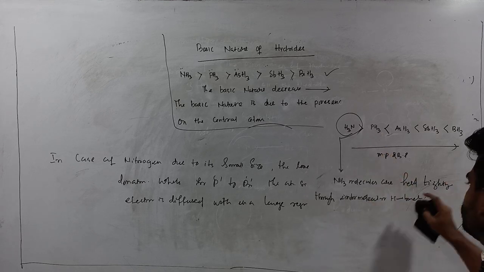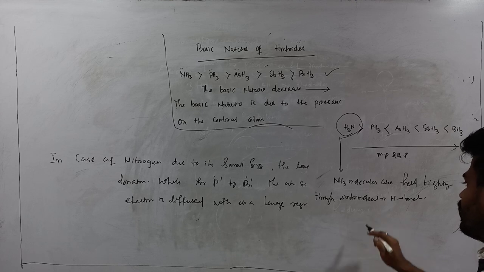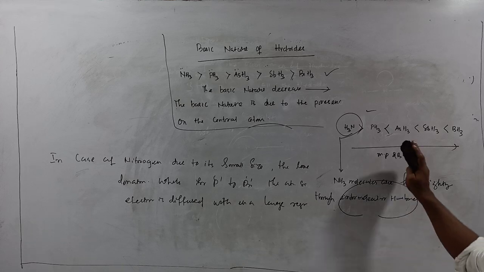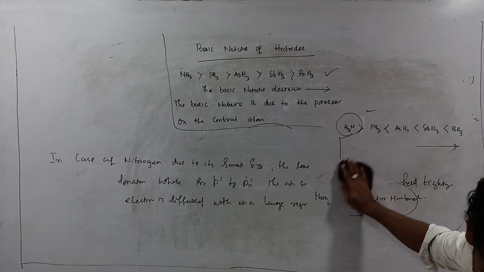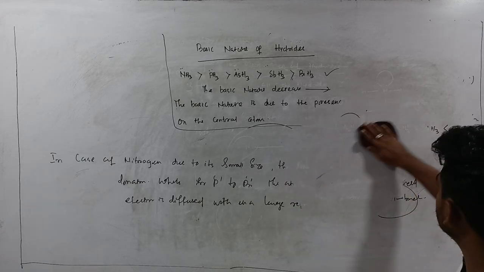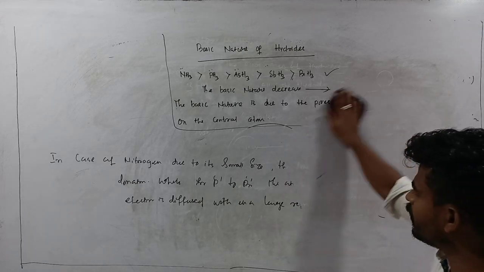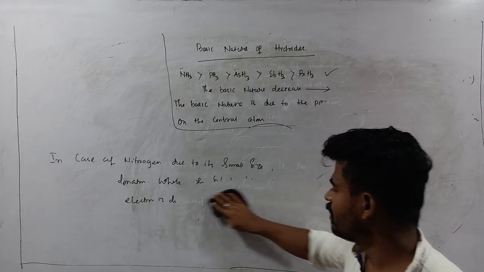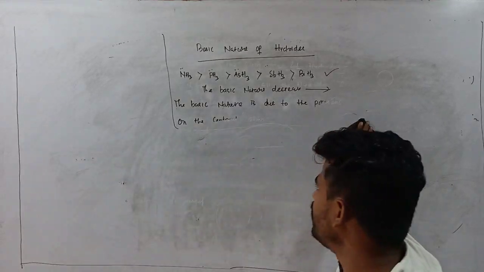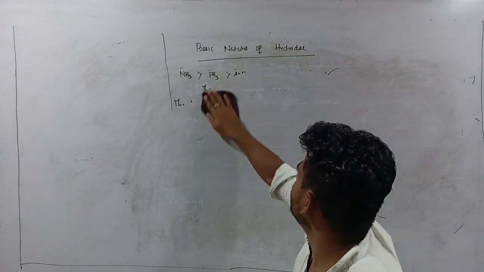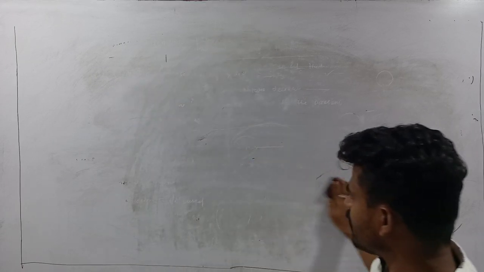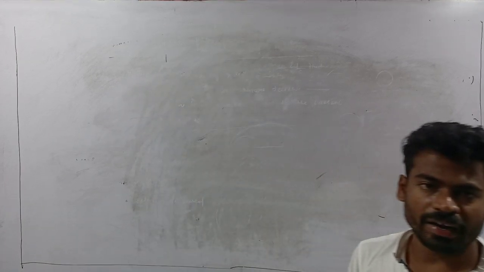So this intermolecular hydrogen bonding concept predominates over molecular size. The boiling point and melting point of ammonia is comparatively more than that of phosphine. Why? Because ammonia molecules are associated with intermolecular hydrogen bonding.